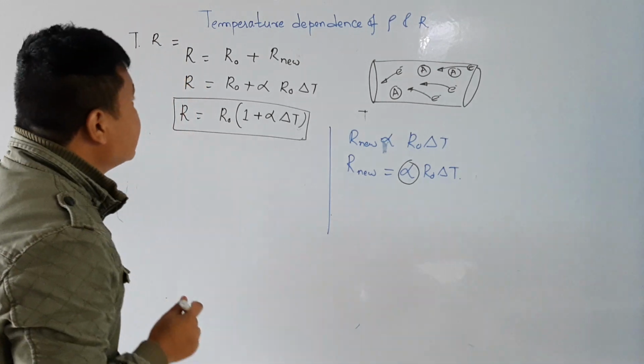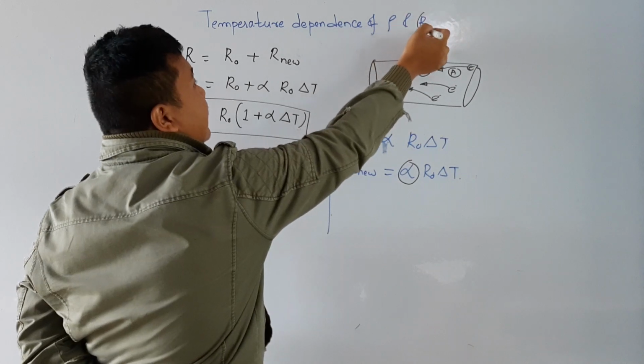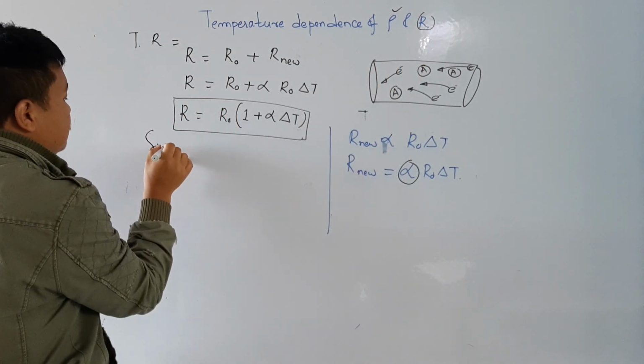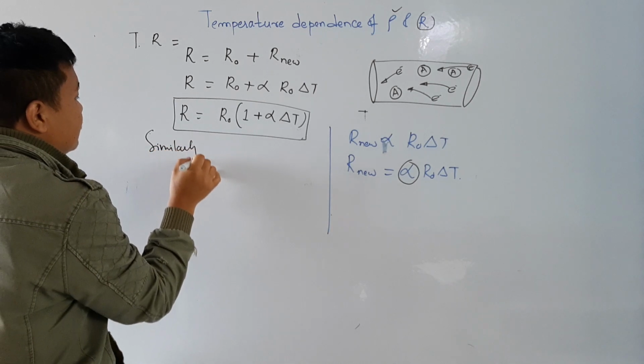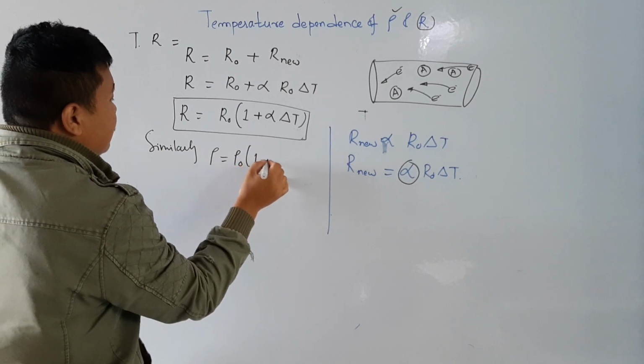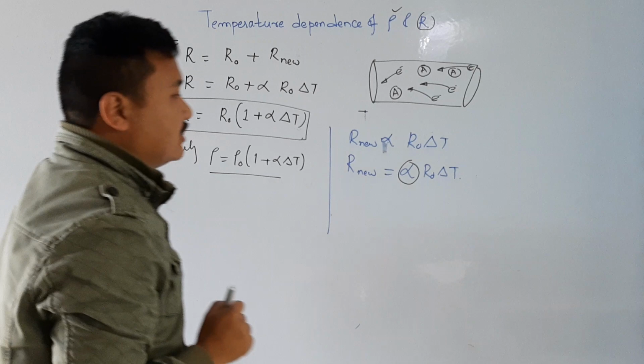Similarly, if I increase the temperature, resistance will increase and resistivity will also increase. So similarly, rho is equal to rho 0 times 1 plus alpha delta T. So this is the formula.